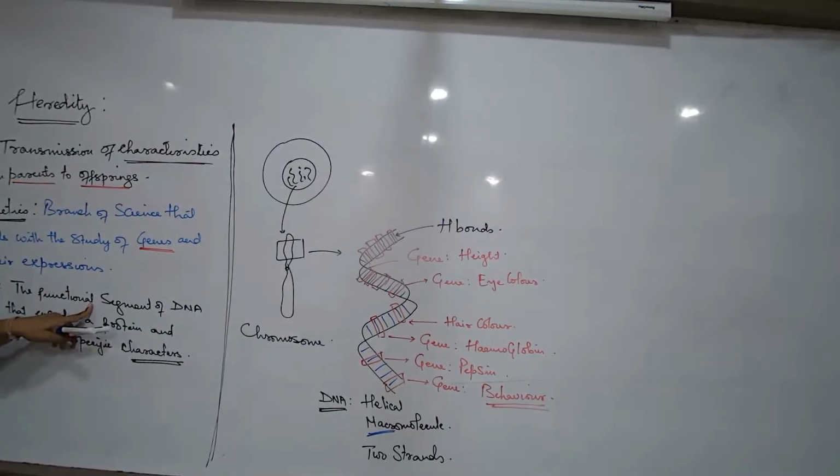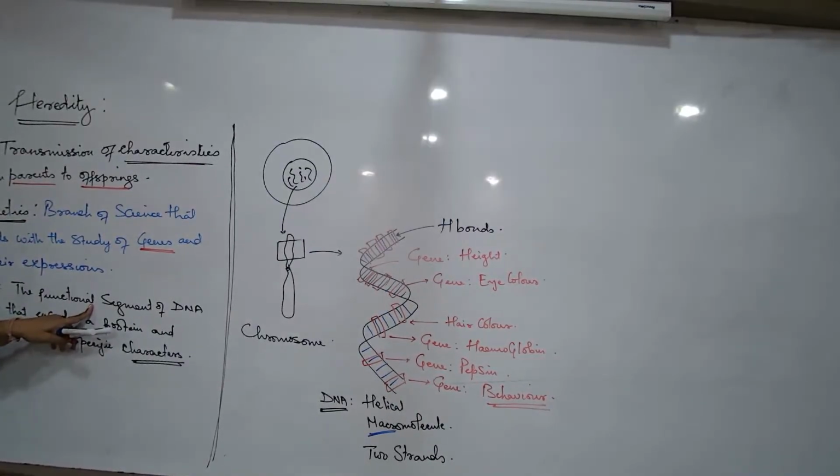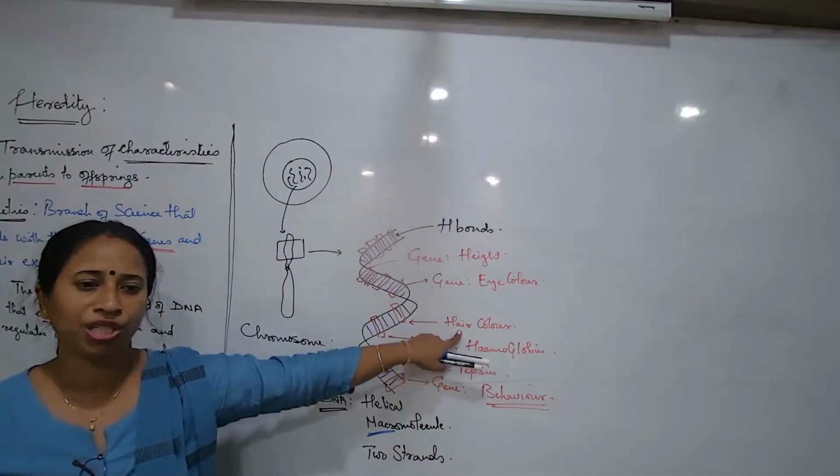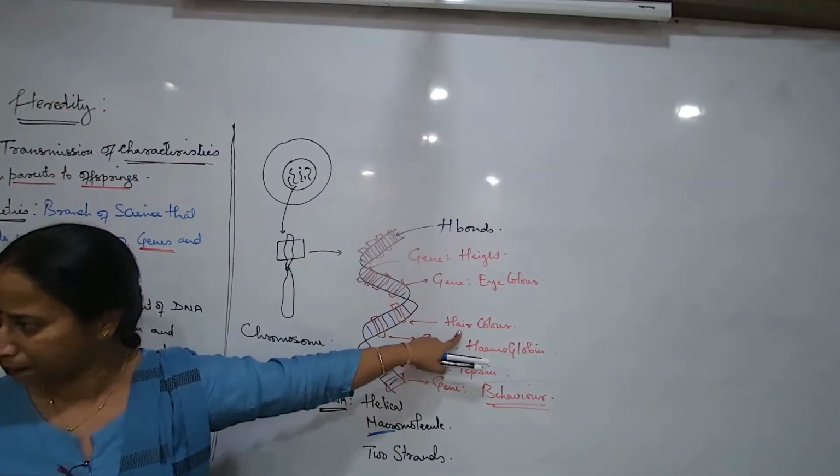So what did I write? What is a gene? A specific segment of the DNA which encodes a protein. What is the meaning of the word encode? Carries information. Encode means which carries information to produce a protein, and that protein will be responsible for the skin color.